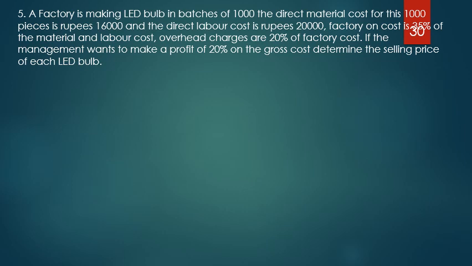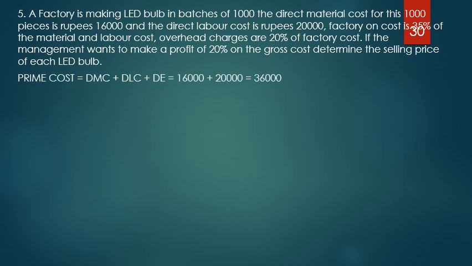Let us go to the next problem. The factory is making LED bulbs in batches of 1000. DMC is given as 16,000 rupees for 1000 pieces. Direct labor cost is given as 20,000. Factory on cost is nothing but factory overheads or factory expenses. They are all the same, three different terminologies meaning the same thing. It is 35% of the material and labor cost. Overhead charges are 20% of the factory cost. If the management wants to make a profit of 20% on the cost, determine the selling price.